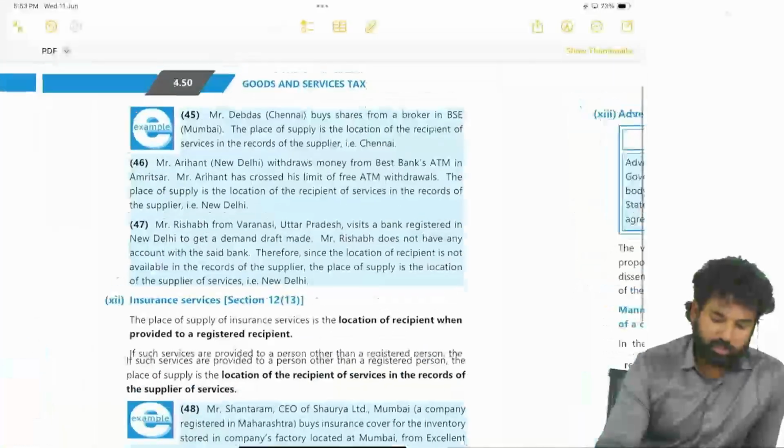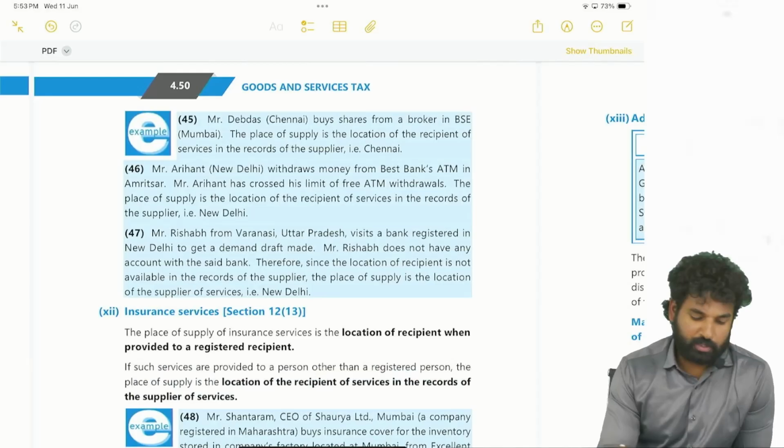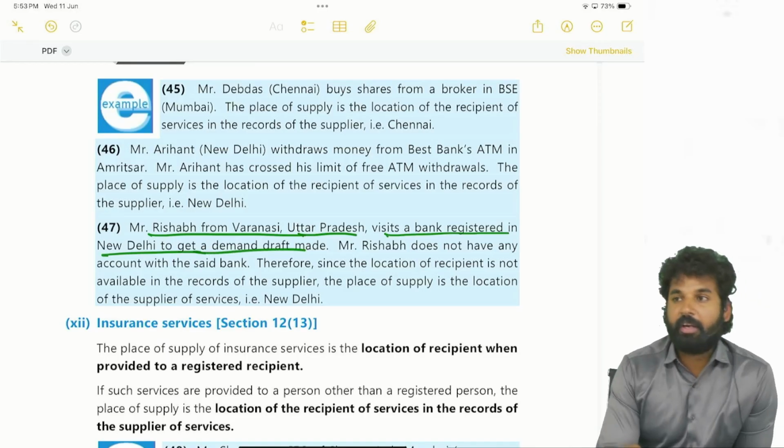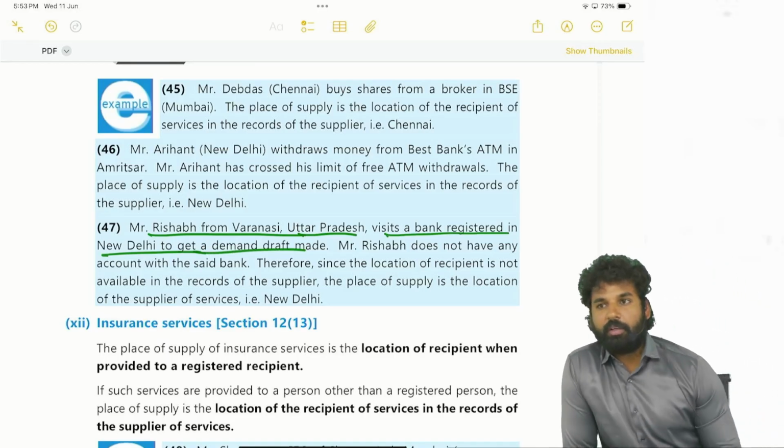Right. Next, financial and stock broking or insurance, banking services. See, Rishabh from Varanasi, Uttar Pradesh visits a bank registered in New Delhi to get a demand draft. Okay, went to the bank for a DD.